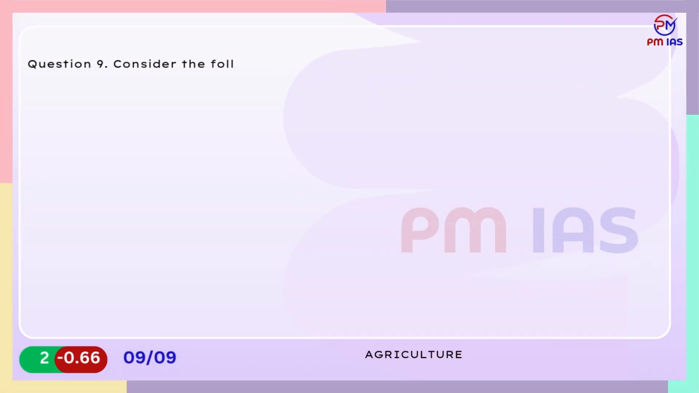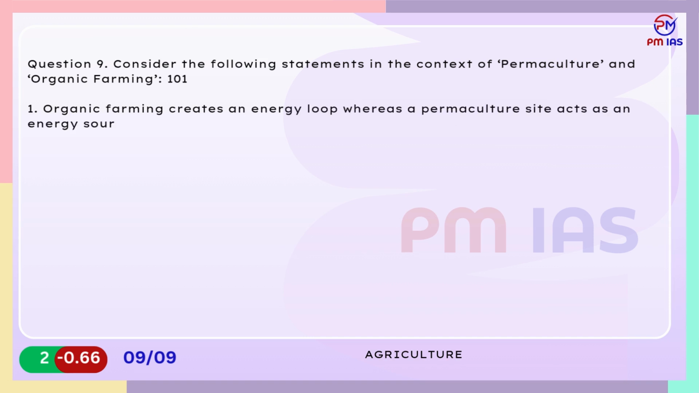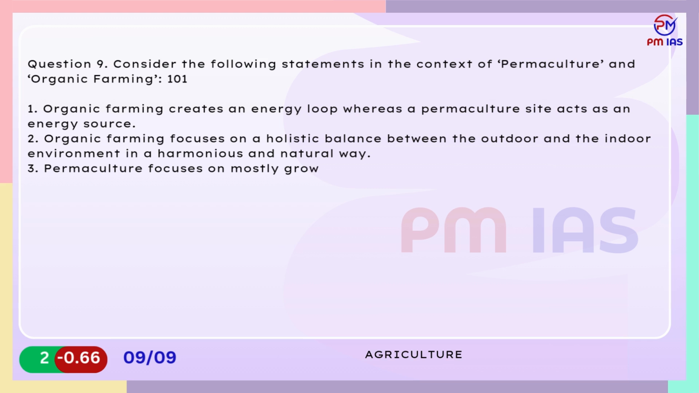Question 9. Consider the following statements in the context of permaculture and organic farming. 1. Organic farming creates an energy loop whereas a permaculture site acts as an energy source. 2. Organic farming focuses on a holistic balance between the outdoor and the indoor environment in a harmonious and natural way.